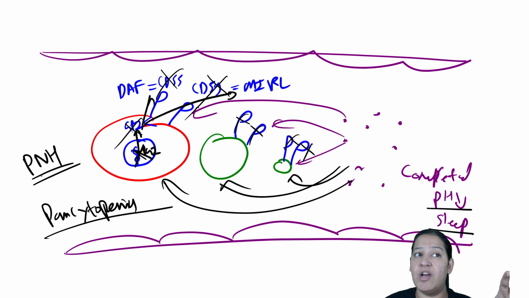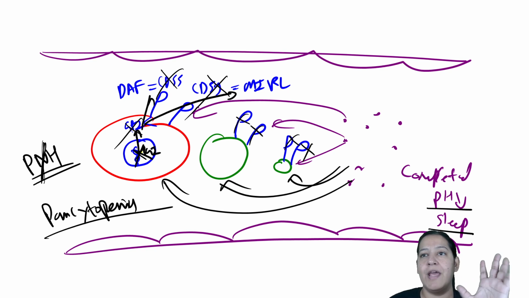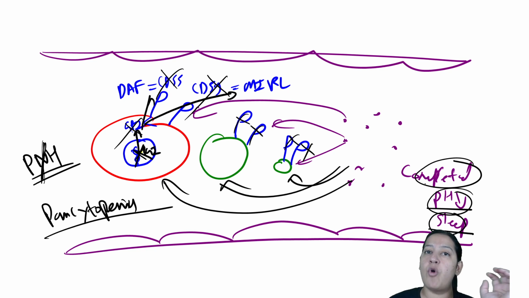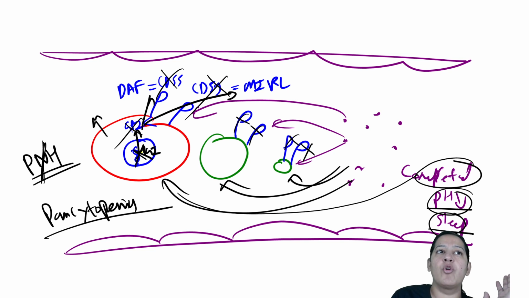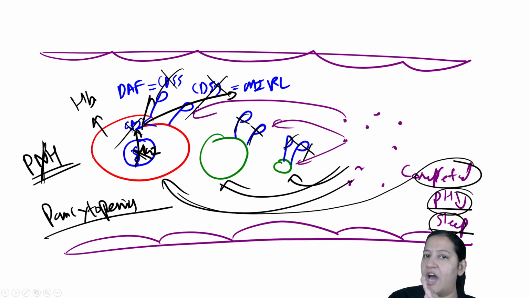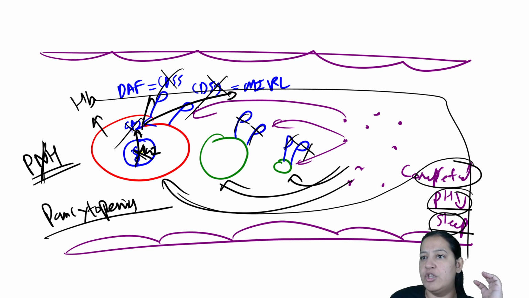Okay, let me explain the meaning of paroxysmal nocturnal hemoglobinuria. It is occurring during night, that is nocturnal, because the blood becomes acidic during night only when the person is sleeping. Now listen, imagine the person is sleeping, so pH is falling, so complement becomes activated. So complement is killing all three cells, but I am concerned with RBC only. So complement is causing lysis of the RBC. So all the hemoglobin comes freely in the blood. RBC will rupture and hemoglobin will come in the blood, and that hemoglobin will go in the urine. So urine will become red in color.